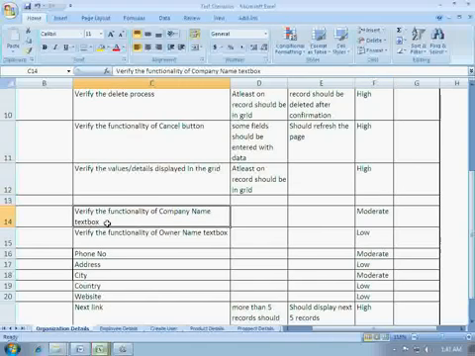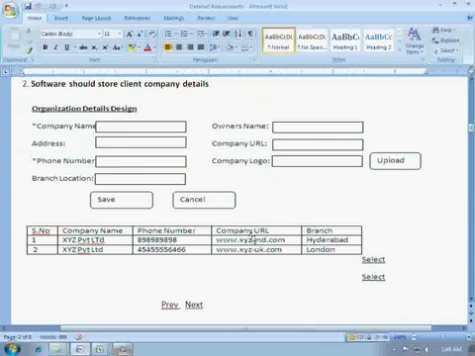Let's just go to the screen and see. First, we are checking the functionality of save, cancel, select and the delete ones. Select, we have checked the functionality of select is actually checking the editing process, because when we are editing we are actually selecting and editing the details.